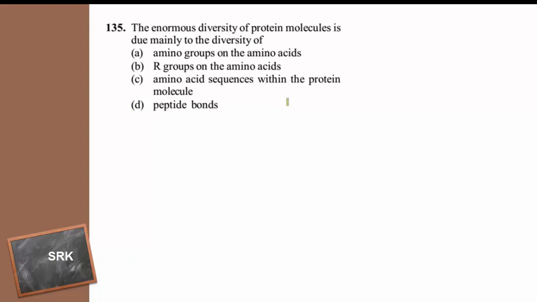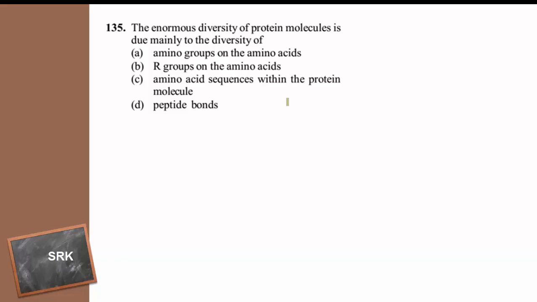And the last question of today's discussion. The enormous diversity of protein molecules is mainly due to the diversity of amino groups on the amino acids, R groups on the amino acids, amino acid sequence within the protein molecule, or peptide bonds.